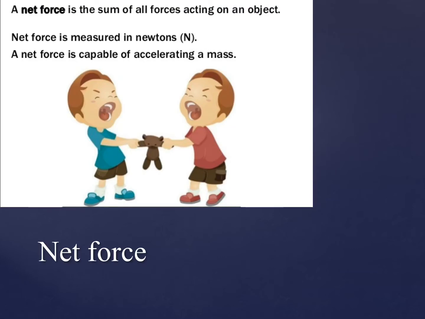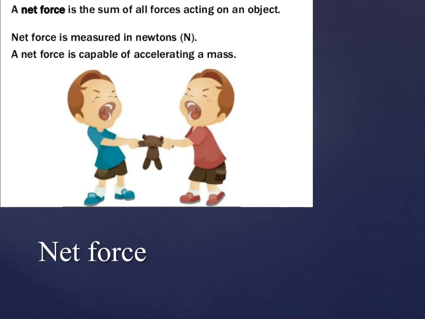Moving on to the net force. What is a net force? A net force is the sum of all forces acting on an object. So remember, when two forces act on an object at the same time, the forces may be balanced or unbalanced. We talked about this. Adding or subtracting the individual forces gives a value.